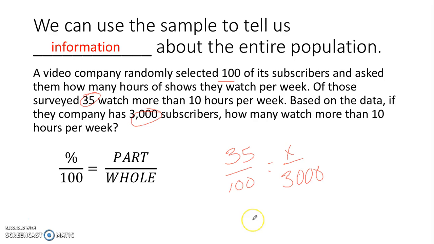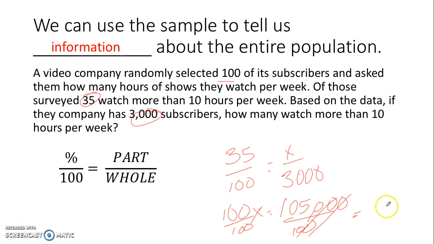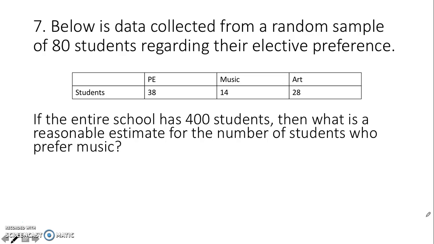So now we know how to do this. We cross multiply 35 times 3,000, which is 105,000. So 100x is equal to 105,000. Divide both sides by 100. Cross out the zeros, so we get 1,050 subscribers. Okay, so we're cross multiplying it. It's just an easy proportion here. So let's do one more together, and then you will be trying two on your own.